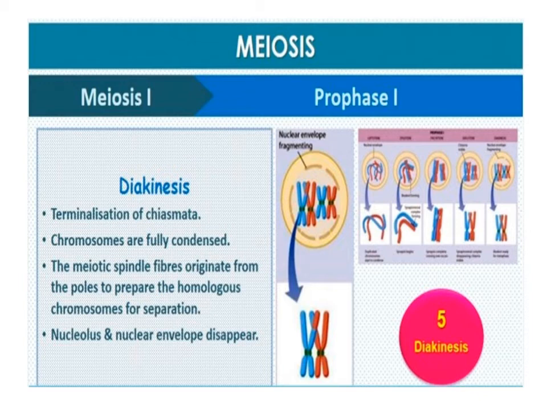Diakinesis. The spindle fibers separating the homologous chromosomes are formed. Single chromatids are separated at the site of formation of chiasmata. By the end of diakinesis, the nucleolus disappears and the nuclear envelope also breaks down. Each chromosome is made up of two single chromatids and a centromere attached to it.